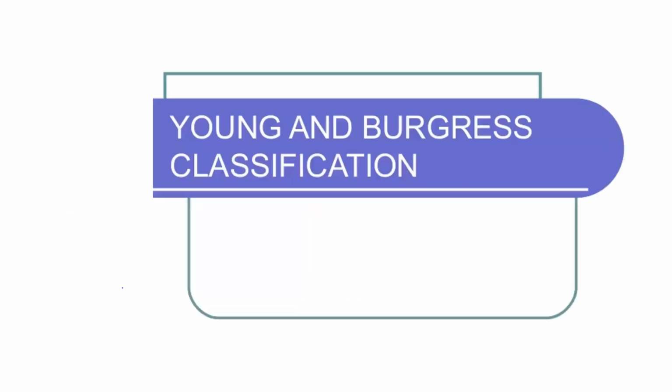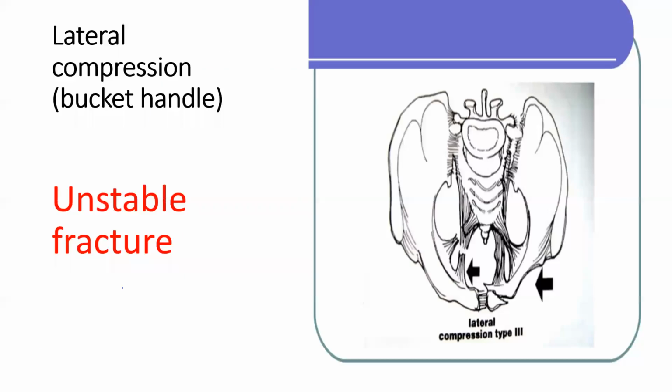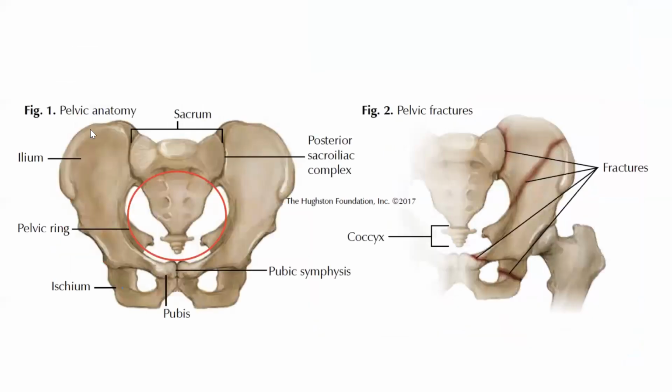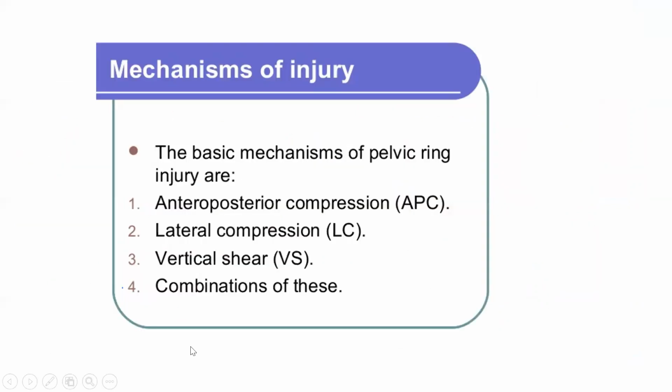I will go over this same thing again. This is the pelvis, this is the sacrum. There are many ligaments attached. This is the pubis, this is the ischium. It is a very complex structure. The main thing to remember is this internal ring. This should be maintained. If this is maintained, you are in the safe zone. The mechanism of injury can be anterior, lateral, superior, inferior. It can be anywhere.